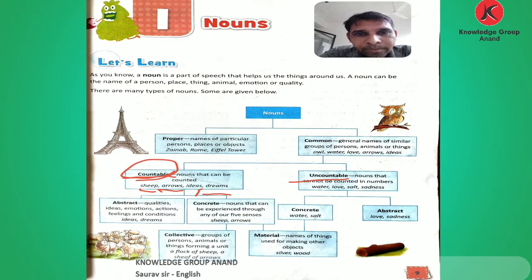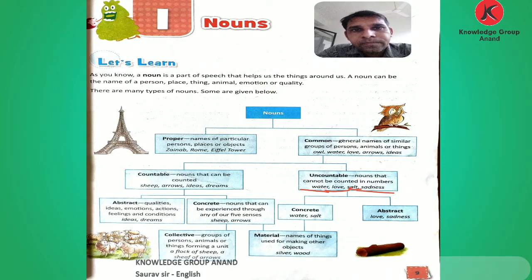Then uncountable nouns cannot be counted in numbers. We cannot count them through numbers 1, 2, 3, 4. We can measure through liters, kg. Which things can we not count? Water, love, salt, sadness, wood, iron, oil, petrol, milk.